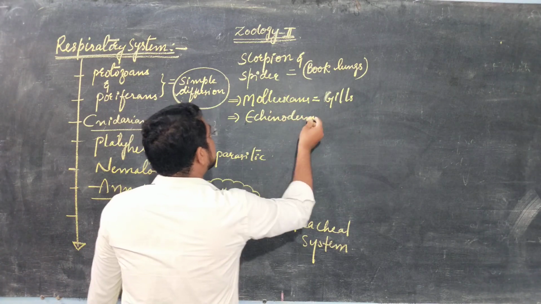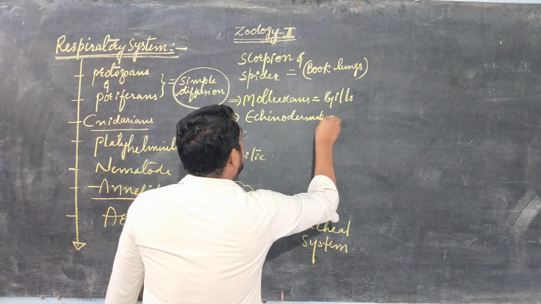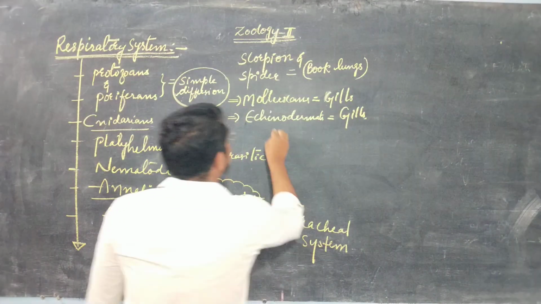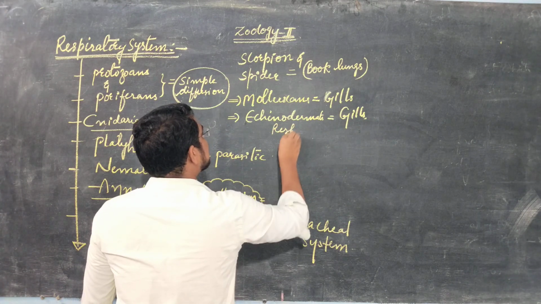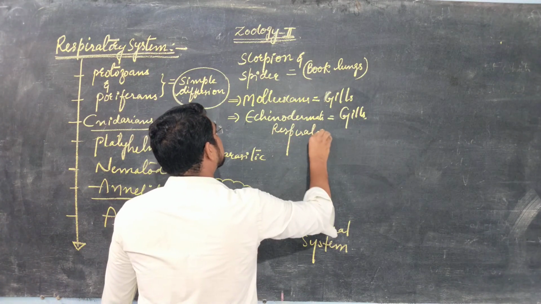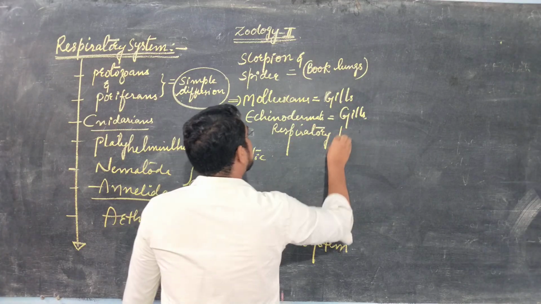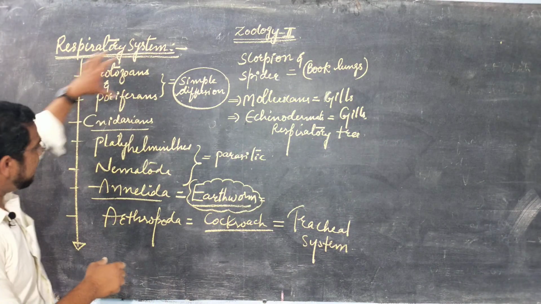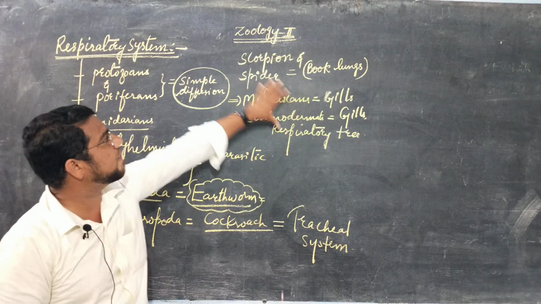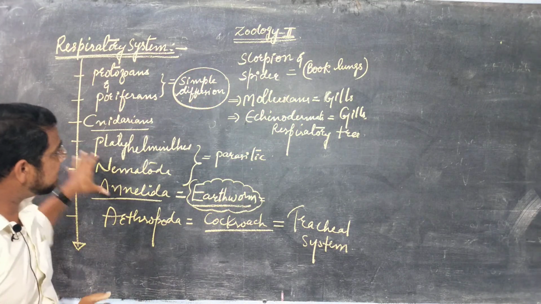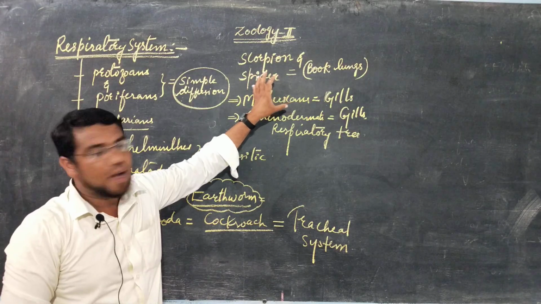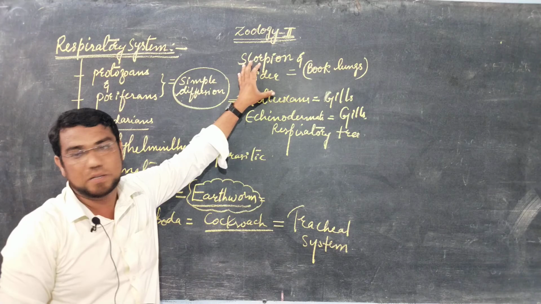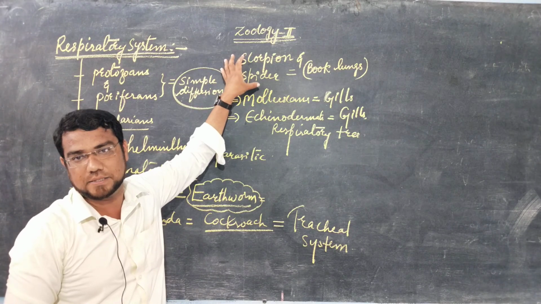Echinodermata animals also contain what? Gills. They will have the respiratory organ which is called the respiratory tree. So these are the number of phyla and these are the animals in which different respiratory organs are present. And all these phyla come under the invertebrates, which are also called non-chordates.